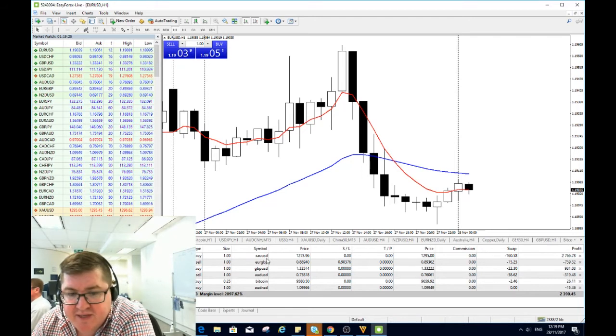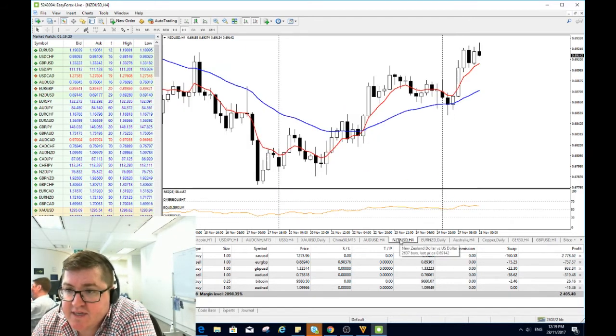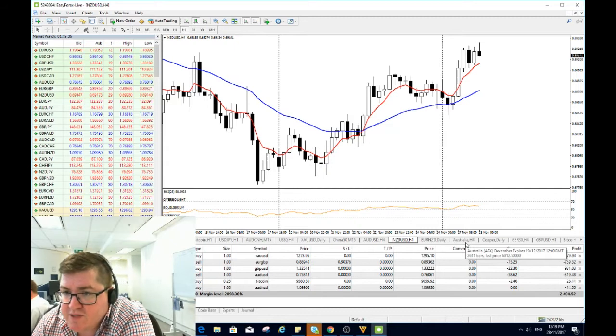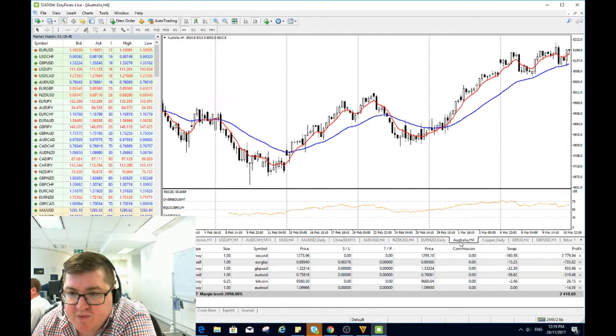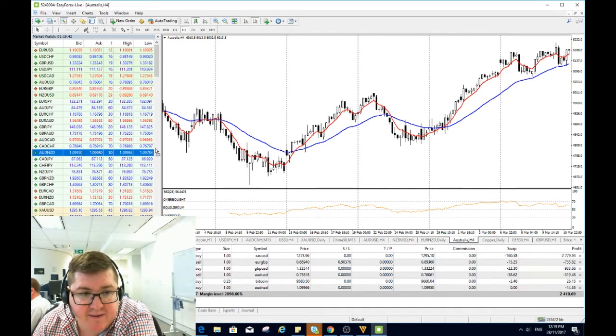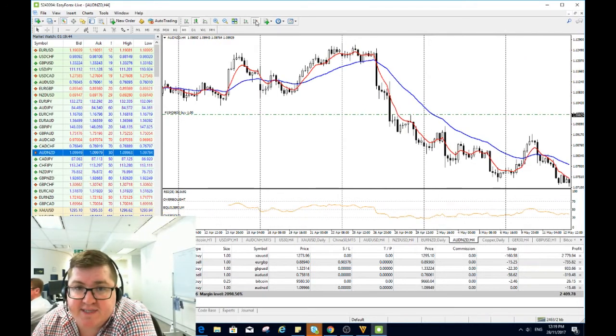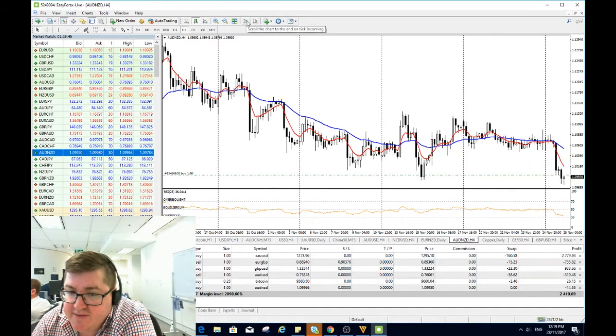If you're looking at some of the other interesting moves overnight, the outperformer was the Kiwi dollar. That has been a little bit of a surprise because it's usually the weakest pair. There wasn't any specific data that helped that. It just was making money against almost all the crosses. So the big one that we watch here in Australia is the Aussie Kiwi. Now it broke back underneath 110, a big level on that market. So you have to keep an eye on it, see if it can hold here or not.